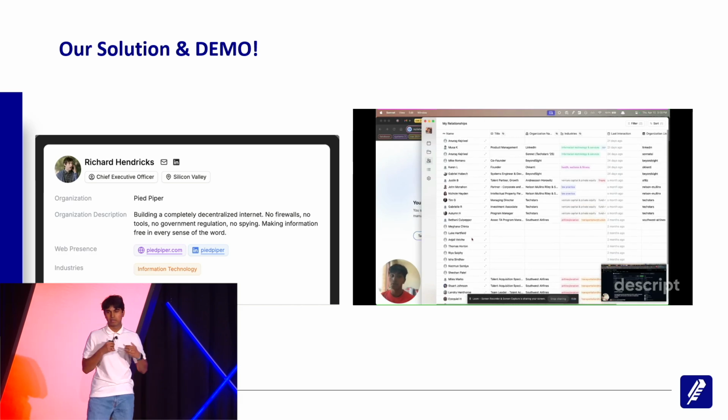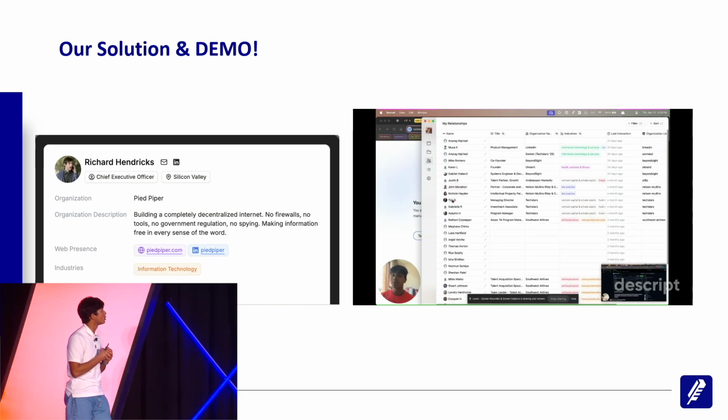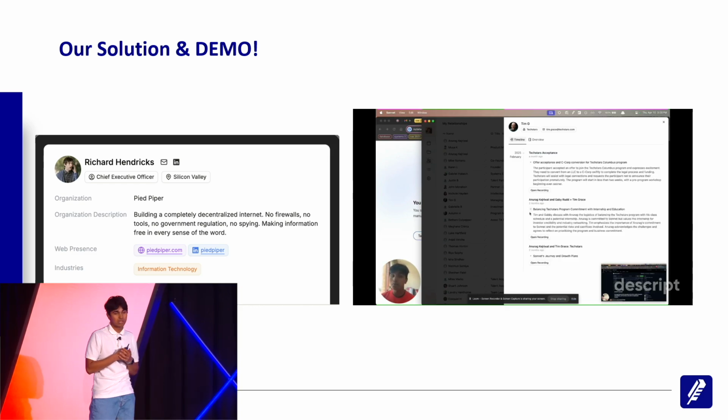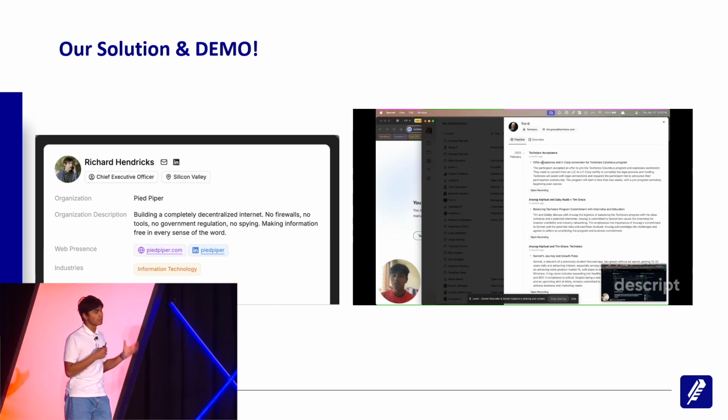Now, switching accounts, going to my relationship tracker. Again, that's all great, but I don't want to see an endless scrollable list of notes. So what we do is we automatically craft relationships with the people you talk to. Here's our Techstars MD, and you can see the past conversations I've had with them. This gives me more context on what we've actually talked about instead of standalone notes.